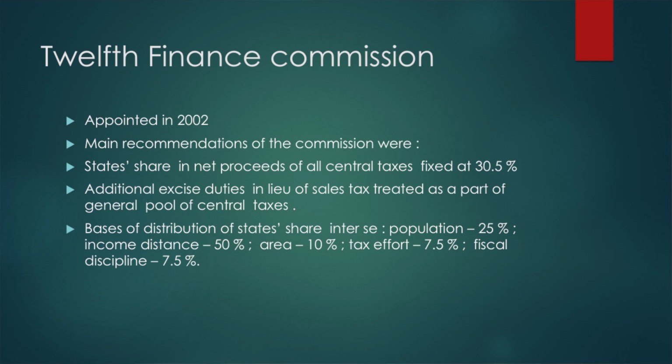Then additional excise duties in lieu of sales tax are part of the divisible pool. The basis of distribution among states is population 25%, income distance 50%, area 10%, tax effort 7.5%, fiscal discipline 7.5%. These are all very new features, particularly in the Finance Commission's approach in dealing with fiscal federalism in India.